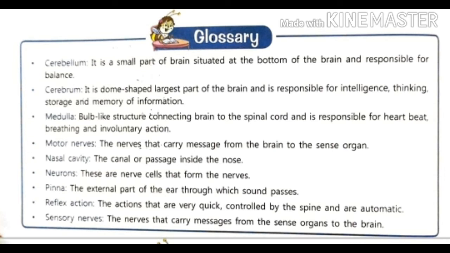And the next one is neurons. Neurons are the nerve cells that form the nerves. The neurons, these are the nerve cells that form the nerves.